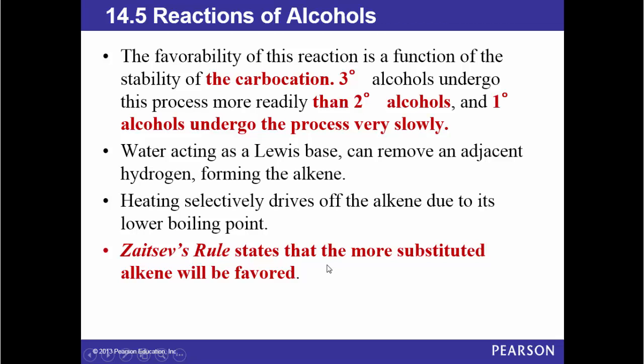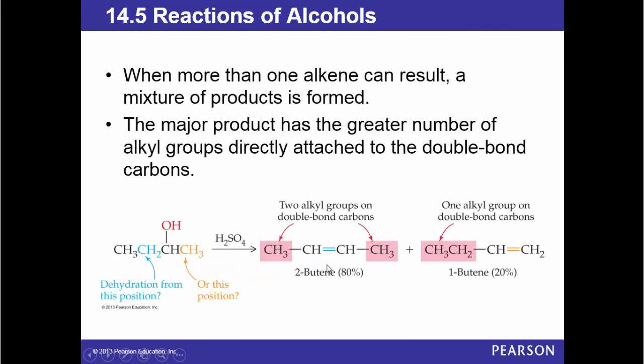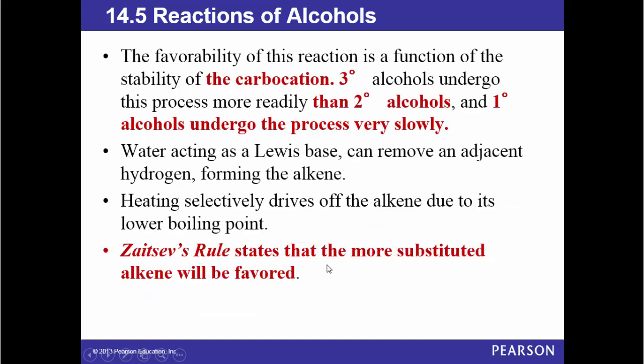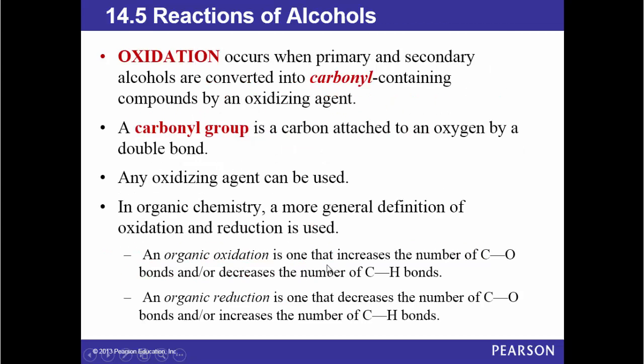We have a rule called the Zaitsev rule. It states that the more substituted alkene will be favored. That is, if we go back here, why is this alkene favored? Because it has a larger number of alkyl groups, and this is the Zaitsev rule. It says the more substituted alkene will be favored according to this Zaitsev rule.